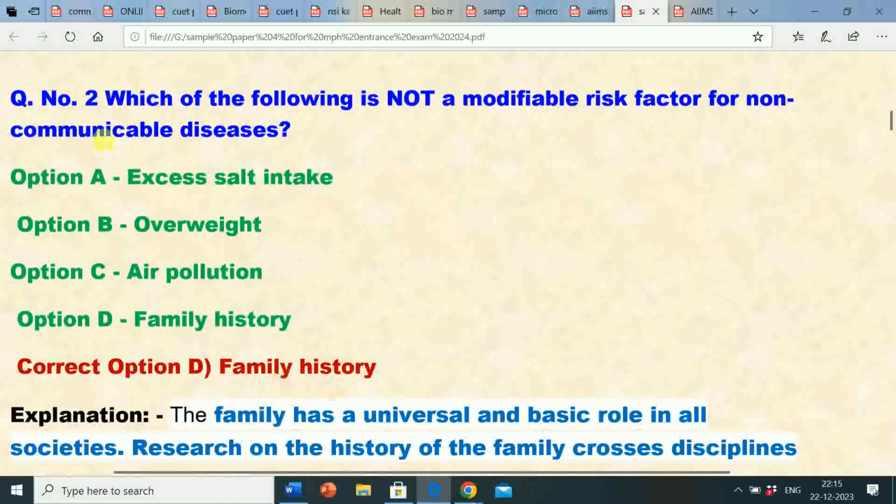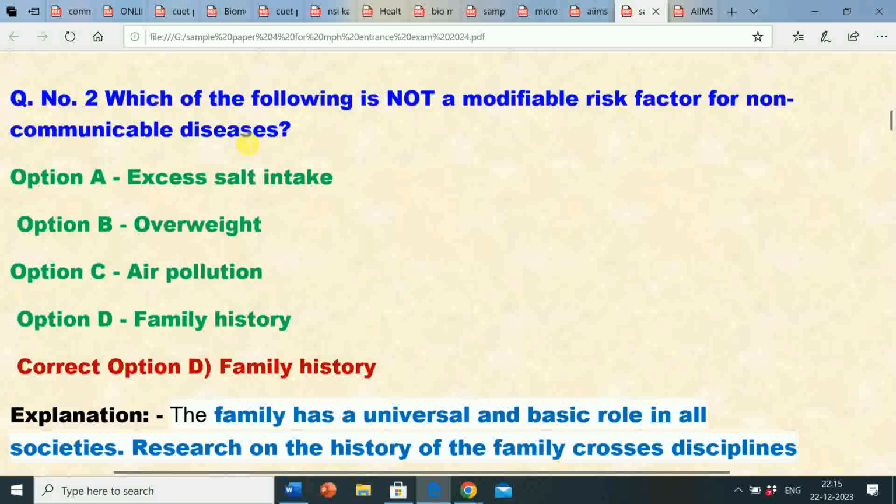Next is question number 2. Which of the following is not a modifiable risk factor for non-communicable diseases? Option A, excess salt intake. Option B, overweight. Option C, air pollution. Option D, family history. The correct answer is option D, family history.